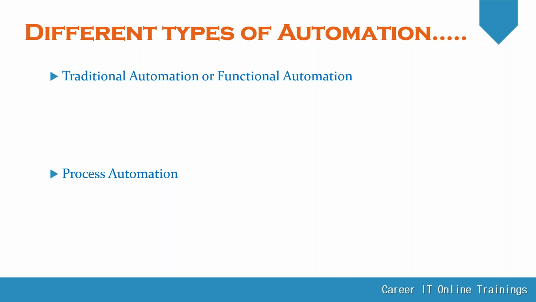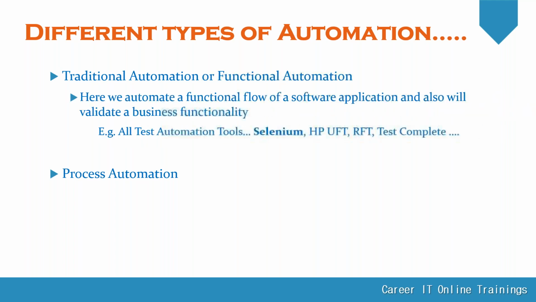Why am I highlighting this particular point here? Generally in the market we have different automation tools: traditional or functional automation tools and process automation tools. Nowadays in the market we hear about two different types of automation: one is functional automation, one is process automation. To make clear between these two scenarios, what is meant by functional automation and what is meant by process automation?